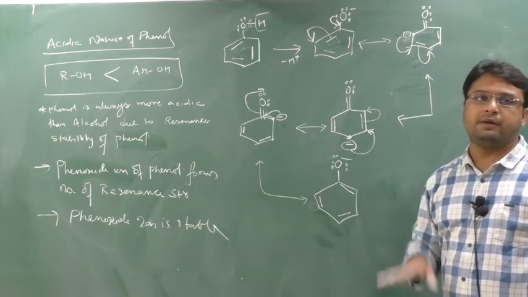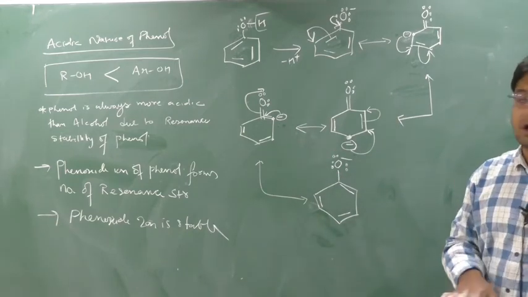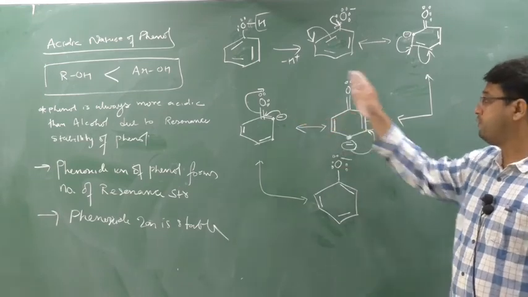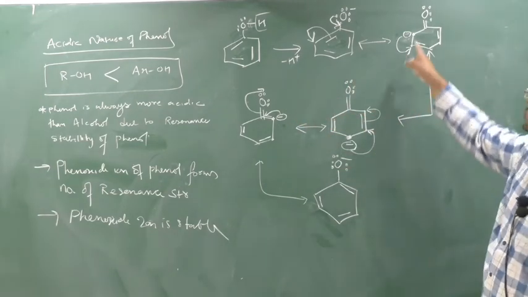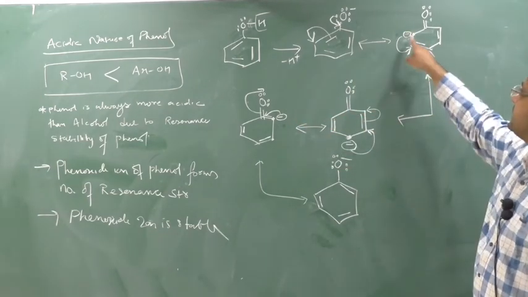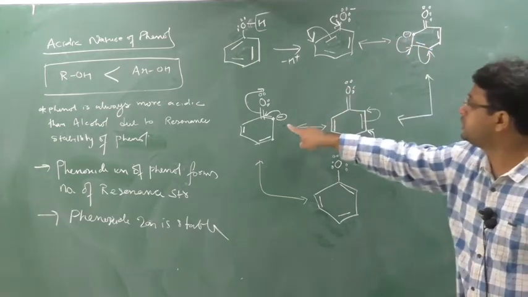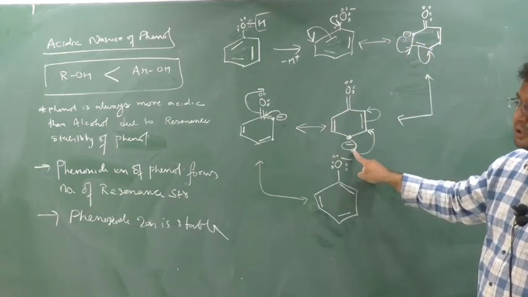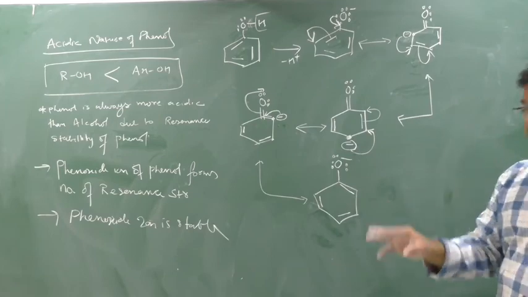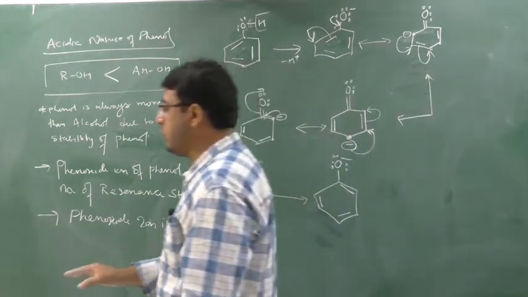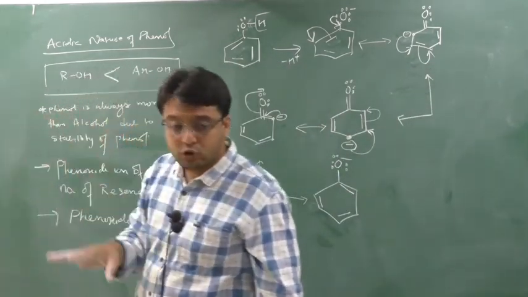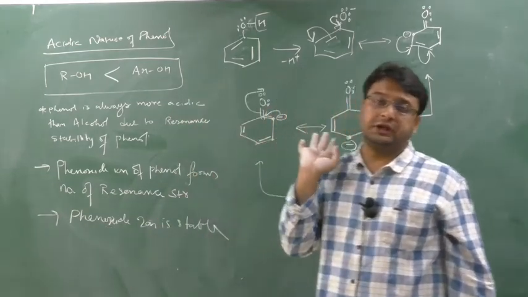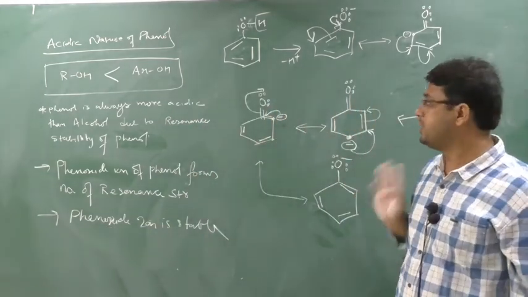So remember, whenever a chemical reaction of phenol is occurring, the upcoming group can be on ortho or para. And how am I telling this? Because of this resonance structure I can say. See, either the minus charge is available on this ortho position or on this para position. It can never be on meta. So the upcoming group during the chemical reaction of phenol can only be observed on the ortho position or on the para position. It can never be on the meta position.